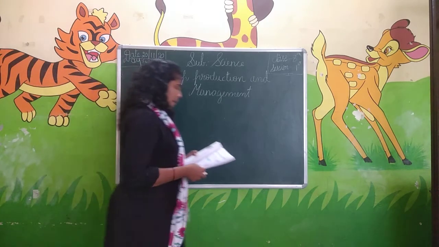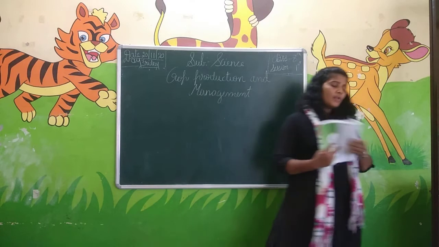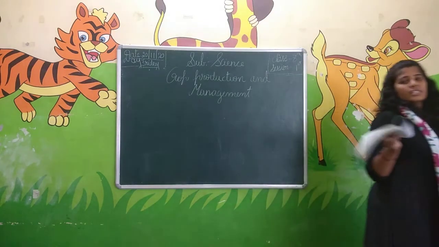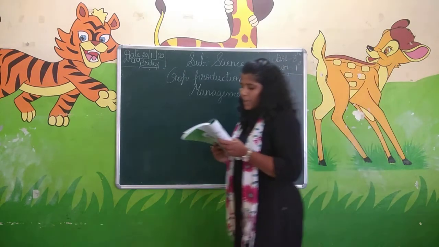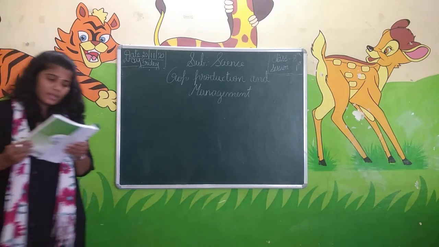Student, today I am going to start the science first chapter. Up to now we have done 2 chapters from the old textbook, and this is the first lesson from the new revised textbook, crop production and management. Okay students, look at your textbooks and start learning.